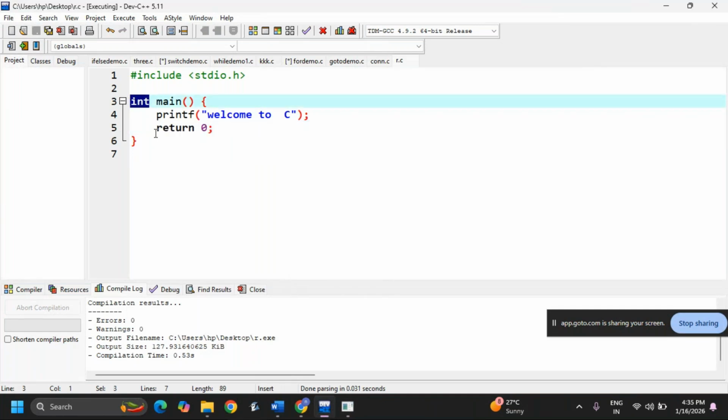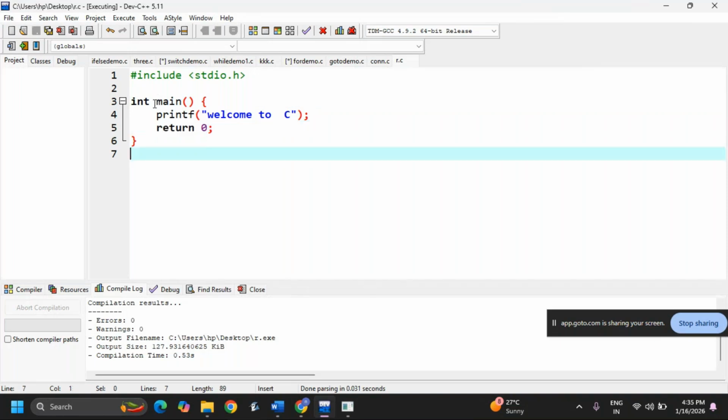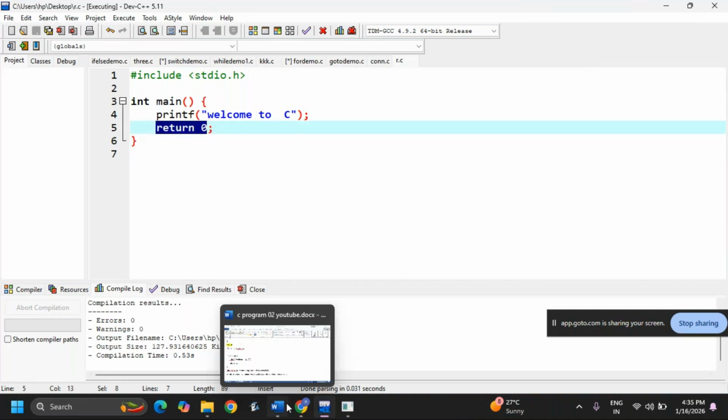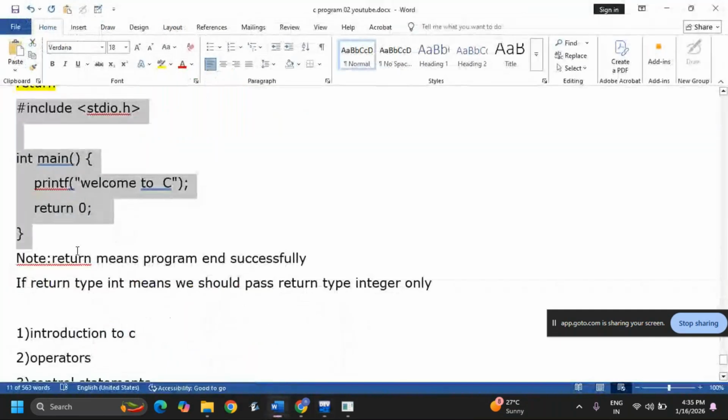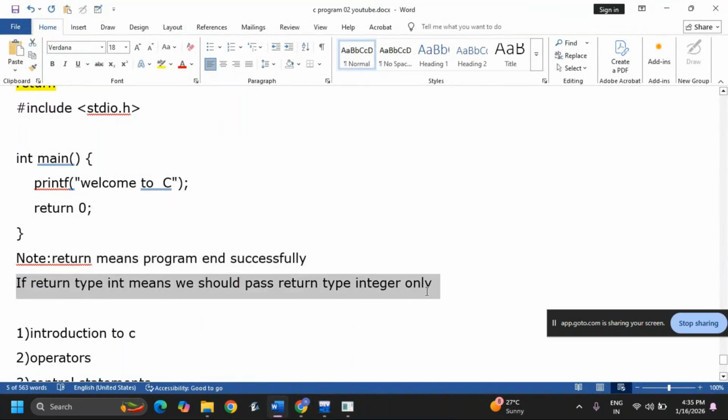That's why I want to return the value 0. I'm explaining this very briefly here, but we have a concept in functions, I'll discuss it very clearly. As of now, we need to think: return means the program ends successfully. If the return type is int, we should pass an integer only. If it is float, we need to write 0.0. Okay, like that we need to do.